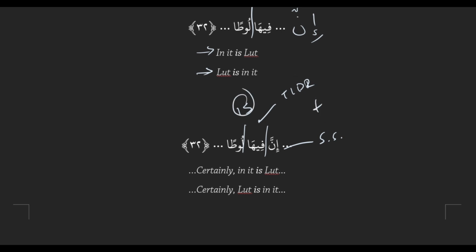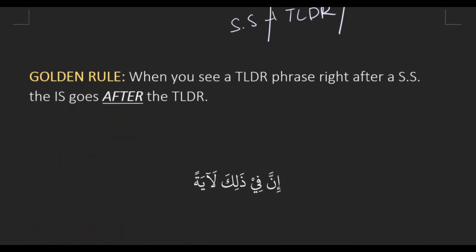Is that clear? You ready to work through some by yourself? Yeah, I think so. Sounds easy enough. Good. إن في ذلك لآية. So I see inna, which is a sentence starter, and it's being followed by fi, which is a TLDR, and then fi and dhalika are related because it's TLDR and its noun. So I'm going to put my is after my TLDR phrase, between dhalika and la'aya. So sentence starter plus TLDR means is goes after the TLDR.